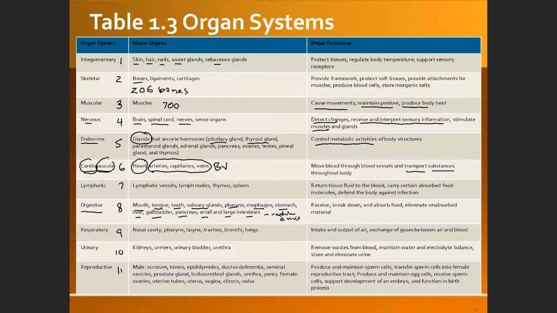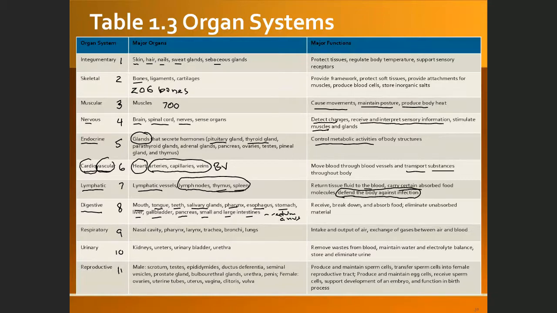The next one is the lymphatic system, which consists of lymphatic vessels and lymphatic organs like the thymus, spleen, and lymph nodes. The function of this lymphatic system is to return tissue fluid to the blood and carry certain absorbed foods, like oil and fat, which are carried by the lymphatic system. And the main function here is protection against disease or infection.